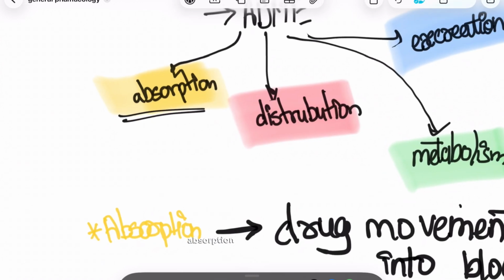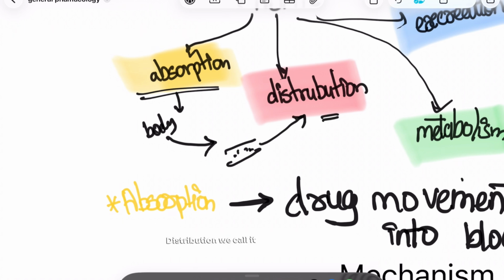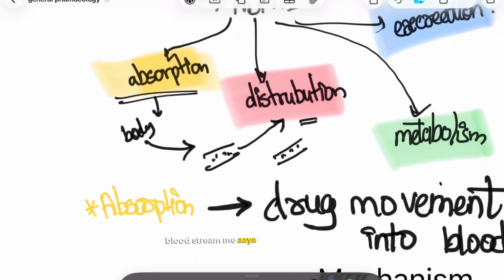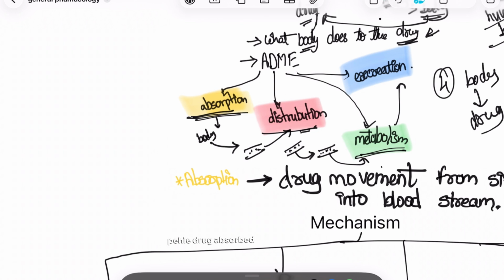The first mechanism is absorption. The body will first absorb the drug, then the drug will go into the circulatory system, where it will go to the targeted site or organ. We call it distribution. Once the drug comes into the bloodstream, it will go to its targeted site. That is called distribution. Then from the circulatory system, it will get metabolized. Then finally it will get excreted. First the drug will be absorbed, then distributed. It will undergo metabolism. Then ultimately it will be excreted through the human body.